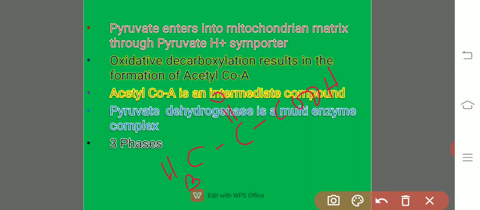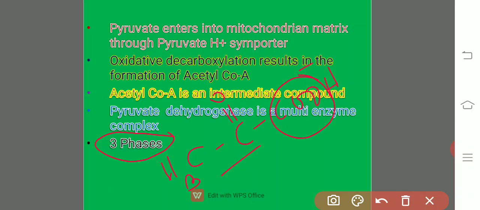Now what we have to do is, the pyruvic acid undergoes a decarboxylation reaction. Out of the 3 phases, in the first phase it has to undergo decarboxylation. Decarboxylation leads to the removal of carbon dioxide.